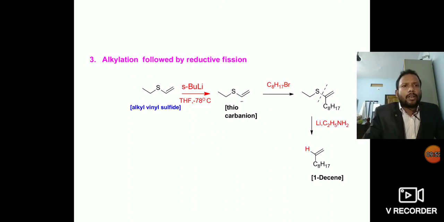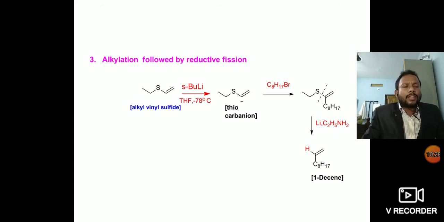See another example of this reaction. Almost all are alkylation processes, so all are similar to each other. Here take alkyl vinyl sulfide. Here the vinyl group is attached to the sulfur. It reacts with secondary butyl lithium. This secondary butyl lithium abstracts a proton from the vinylic hydrogen.